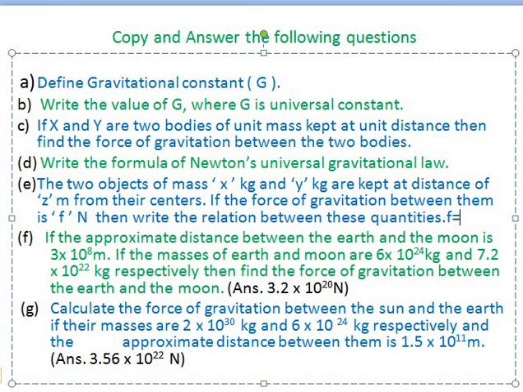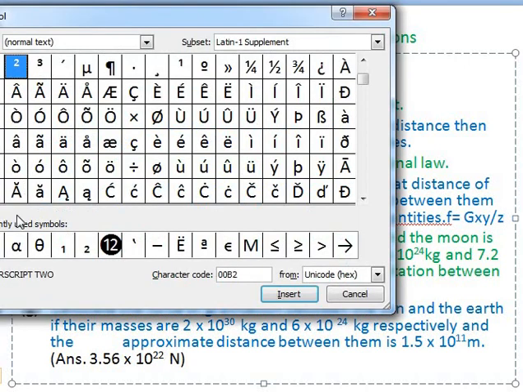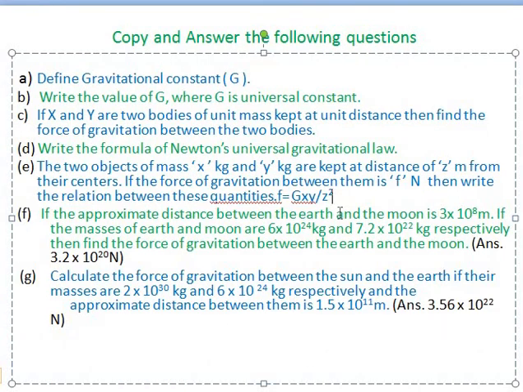You can write F equal to G times x times y divided by z square. This is the formula and the answer to this question.